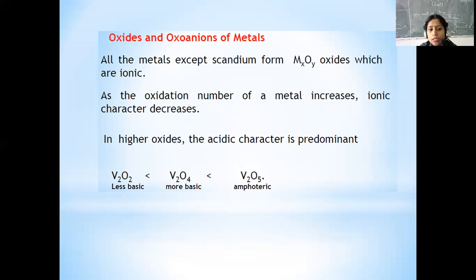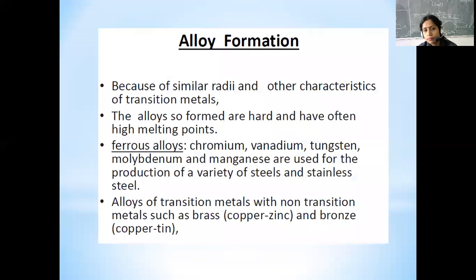For example, if you see V2O3, V2O4 and V2O5, you will find that V2O3 is less basic, then V2O4 is more basic, and then V2O5 is amphoteric, meaning having the nature of both acid and base.